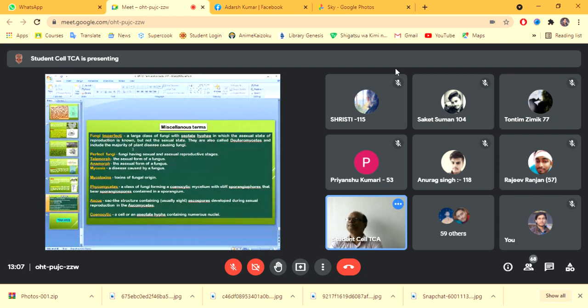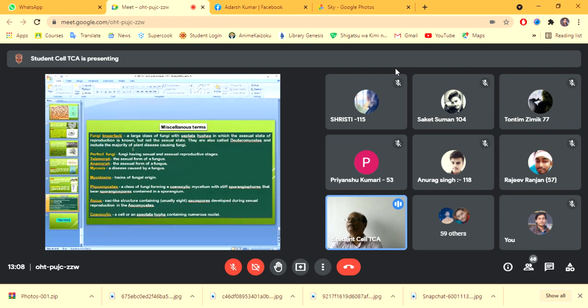And what is teleomorph? The sexual form of the fungus is called teleomorph. And anamorph, it is the asexual form of the fungus. Then mycosis, and mycosis is a disease caused by fungi. Then mycotoxin, it is a toxin of fungal origin.